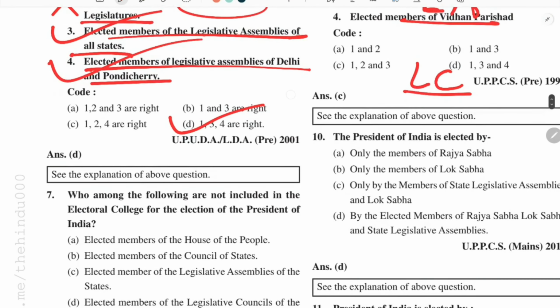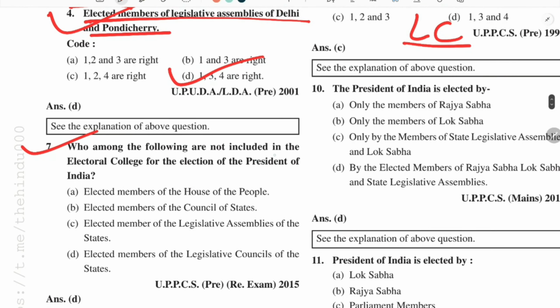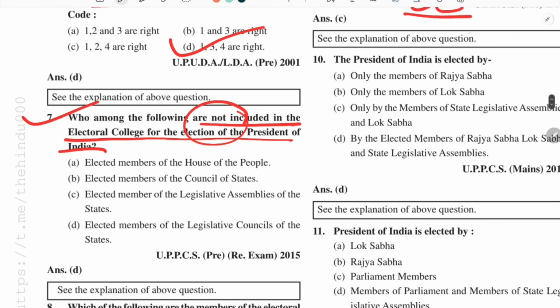Next question, question number 7: which among the following are not included in the electoral college for the election of the president of India? I told you at the start of the lecture that we also need to remember which persons are not included in the electoral college. Elected members of the House of the People, they are there. Elected members of the Council of States, they are there.